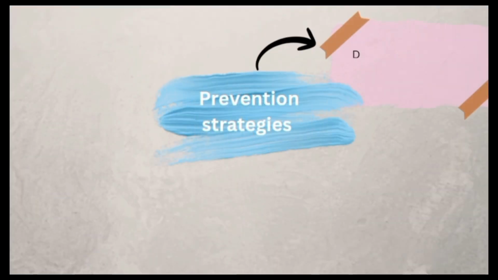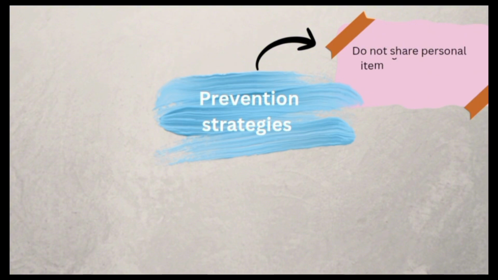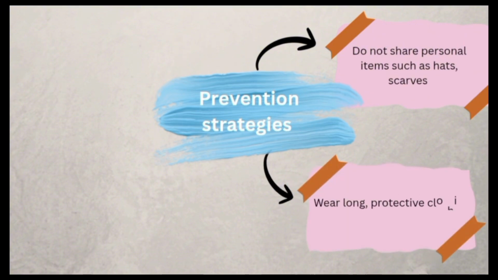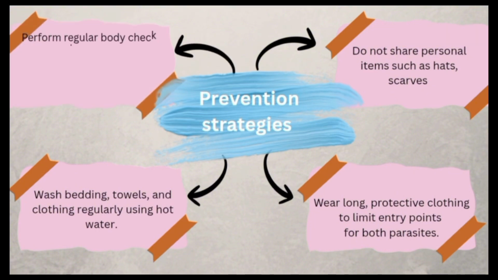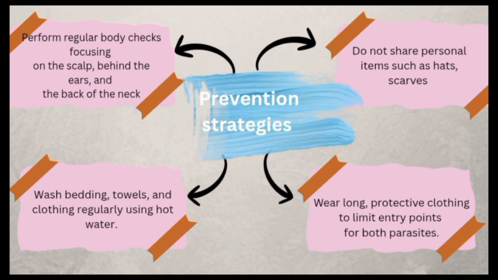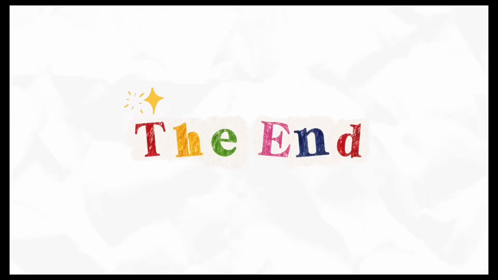Prevention strategies. Firstly, do not share personal items such as hats and scarves. Secondly, wear long protective clothing to limit entry points for both parasites. Thirdly, wash bedding, towels, and clothing regularly using hot water. Lastly, perform regular body checks focusing on the scalp, behind the ears, and the back of the neck.